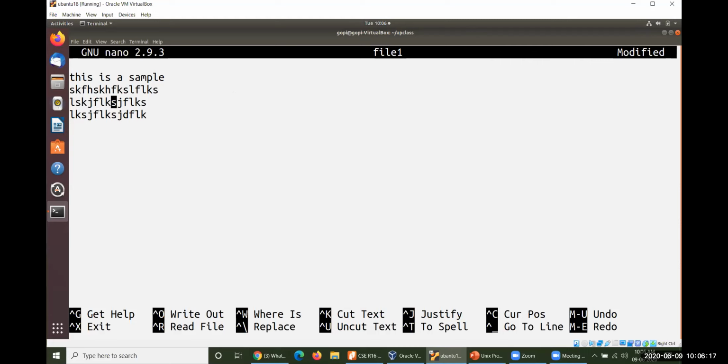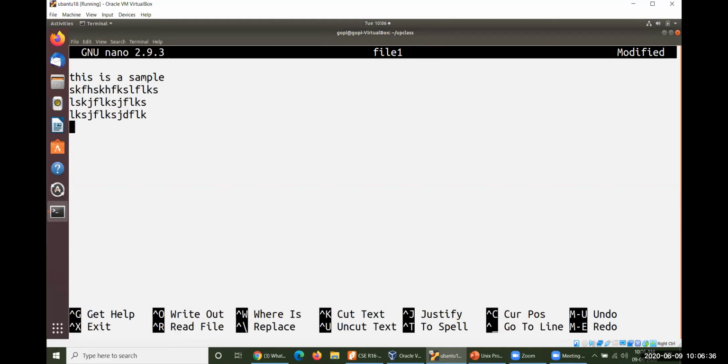I hope you can observe my cursor, how it moves towards each and every character here. Using these arrow keys, you can navigate like anything. There is no problem at all within this particular nano.